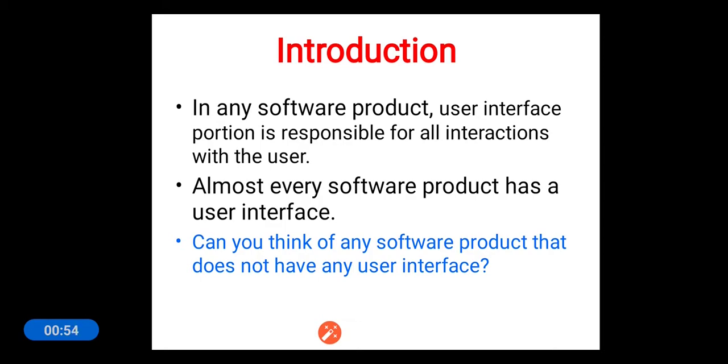No. If a software product is not providing any user interface, the user will not be able to communicate with it. If the user is not able to communicate, then how can he have the services of that software product? Obviously not. So that's the importance of having a good user interface.